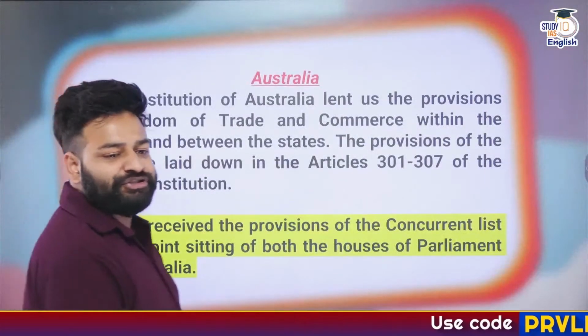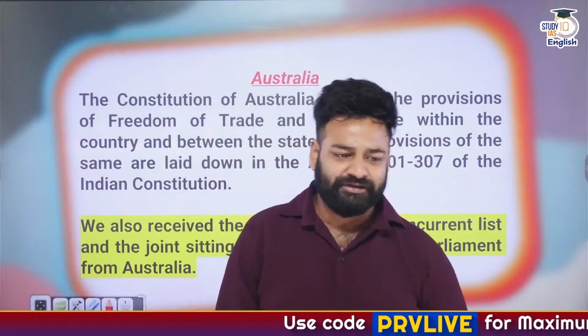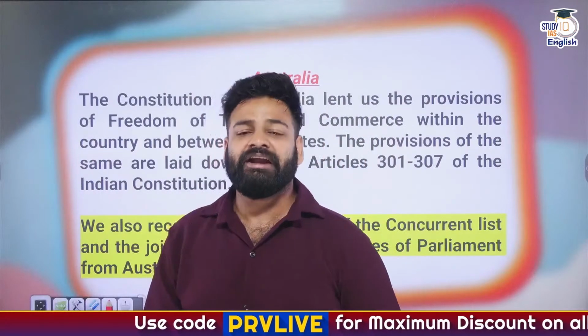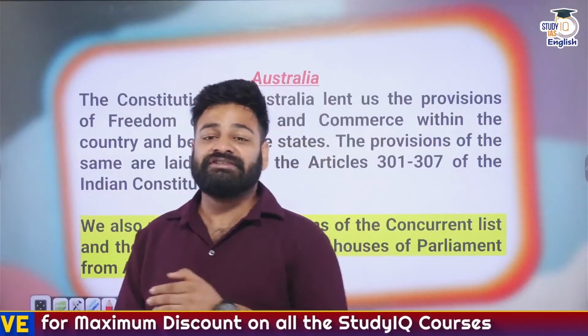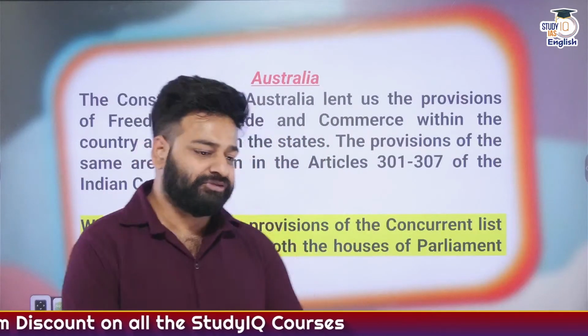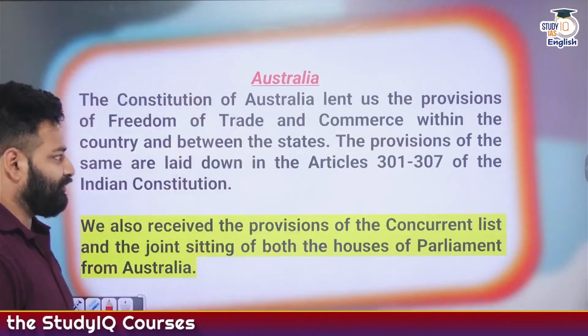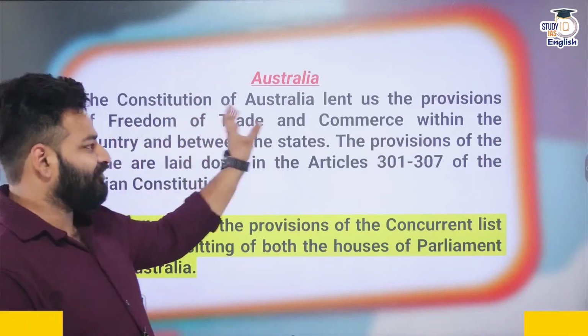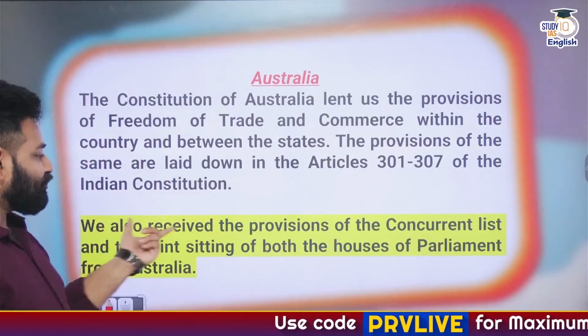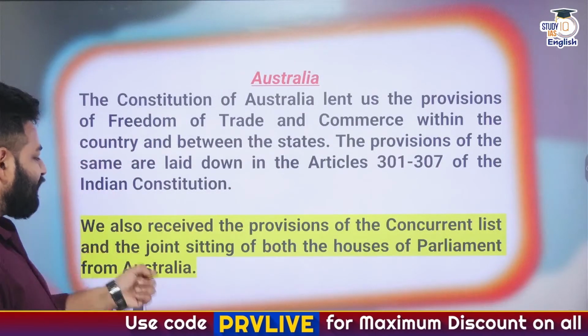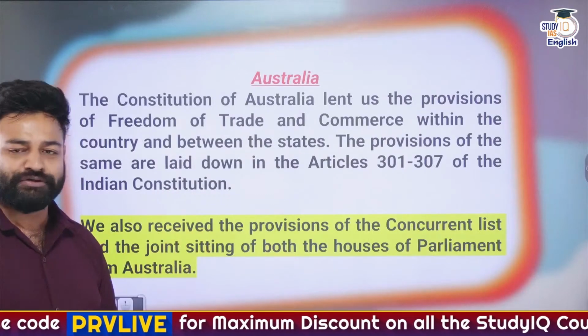The provisions of interstate trade and commerce, which are mentioned in our Articles 301 to 307, are adopted from the Australian Constitution. That's the first thing. And the second thing, we also received the provision of the joint sitting of both the Houses of Parliament.